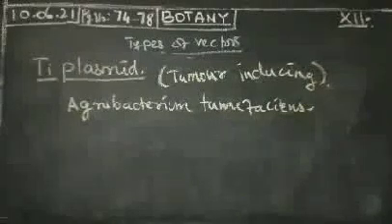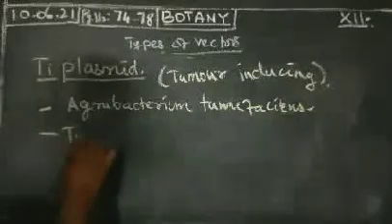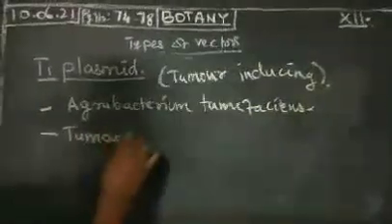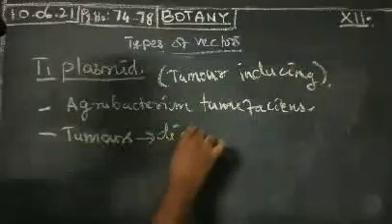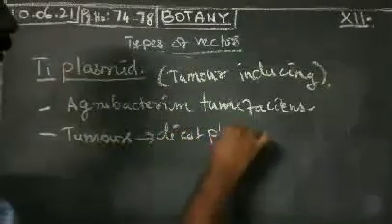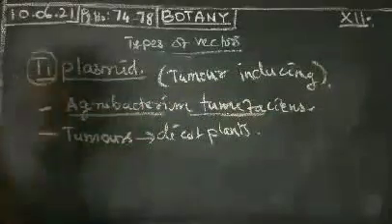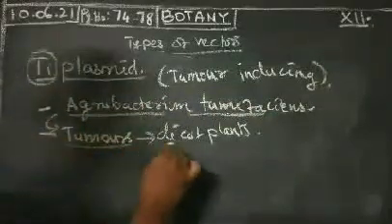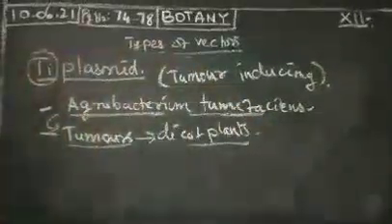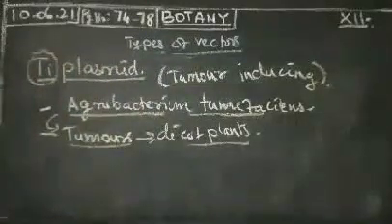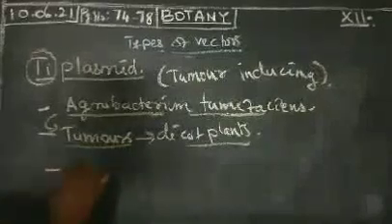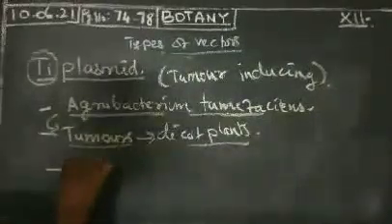It induces tumors in several dicot plants. The bacterium Agrobacterium tumefaciens, having the Ti plasmid, induces tumors in dicot plants. The plasmid also carries a transfer gene, the tra gene.